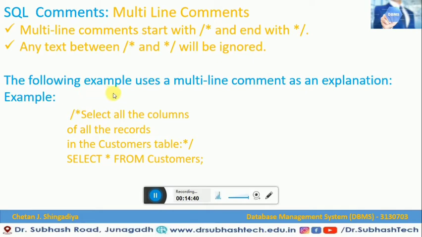Now for example, the following example uses a multi-line comment as an explanation. Here we would like to ignore the following lines: slash star, select all the columns of the records in the customer table, star slash. So these three lines are in a multi-line comment. These lines will not be executed, only this statement is executed. So this is what a multi-line comment is.